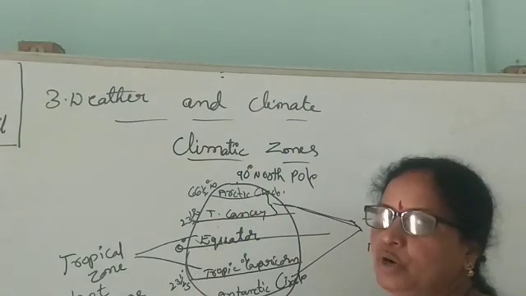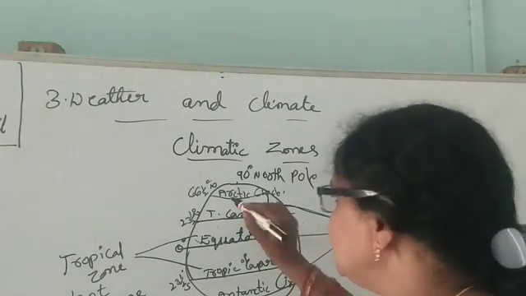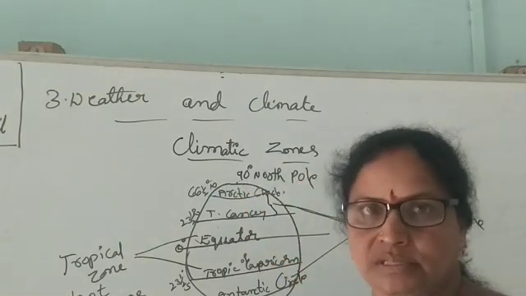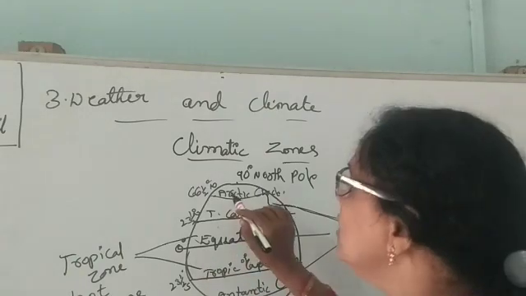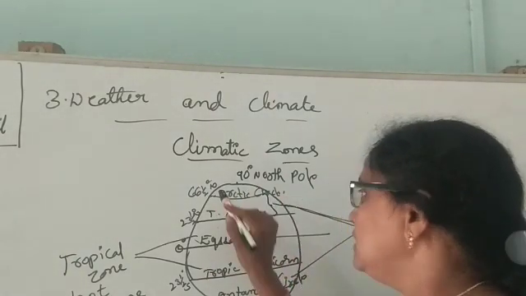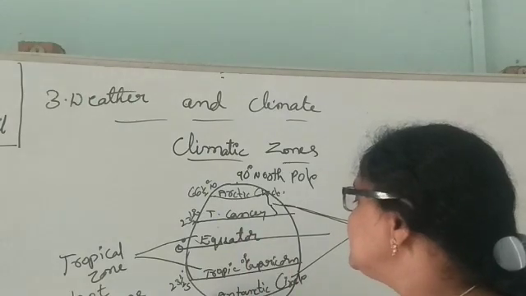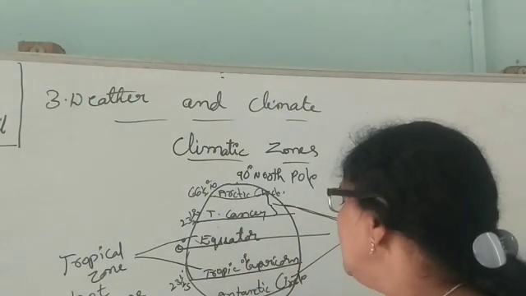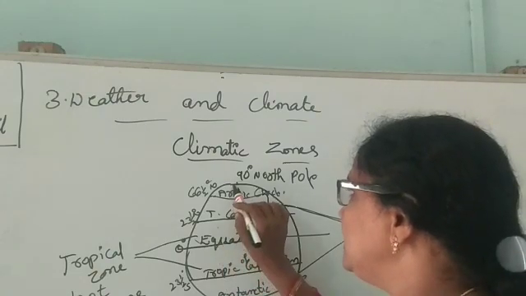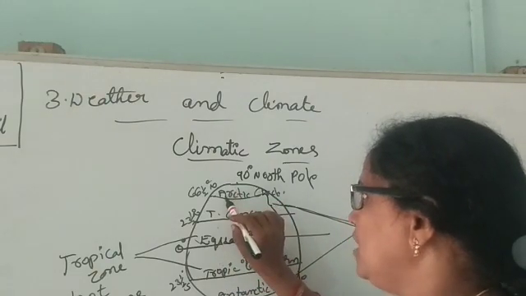The climate is moderate. And one more is from 66.5 degrees to 90 degrees, the poles. Okay? From 66.5 degrees to 90 degrees north side, and from 66.5 degrees south to 90 degrees south pole.